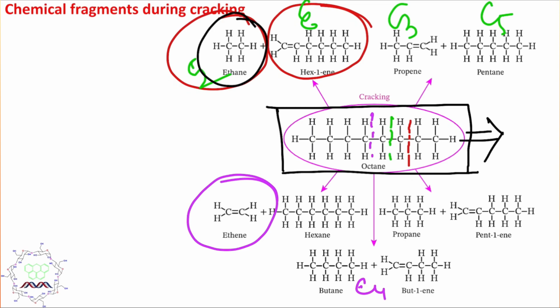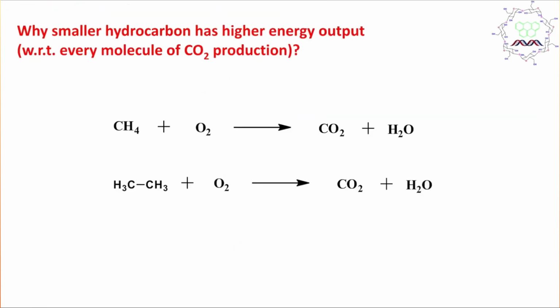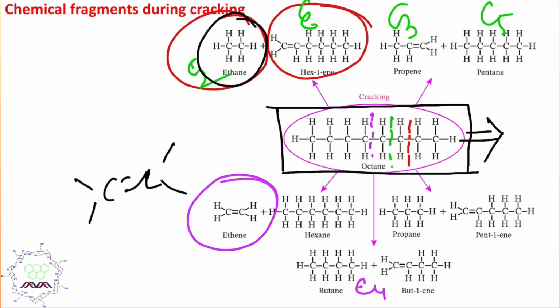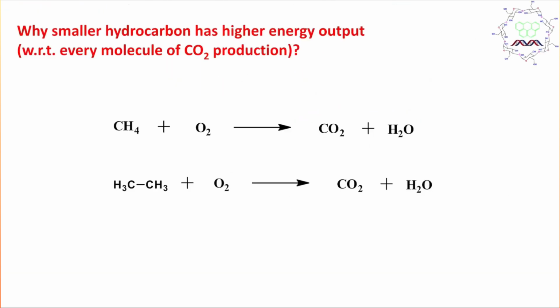So in this context, what are we actually breaking? We are breaking the carbon-carbon single bond and producing a carbon-carbon double bond, and this is then hydrogenated to produce the final fuel with higher energy value. Now, the question is, why does a smaller hydrocarbon have higher energy output with respect to every molecule of CO2 production? That's why smaller hydrocarbons are preferred, not only from the energy output point of view but also from the air pollution point of view, because they burn in a cleaner way.